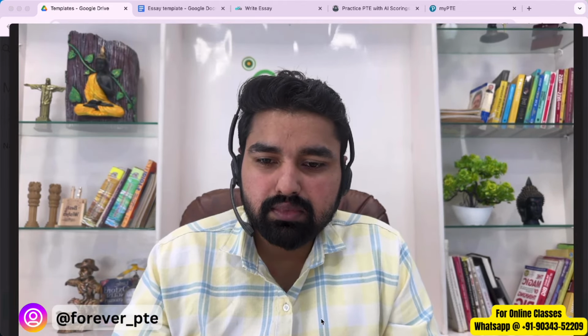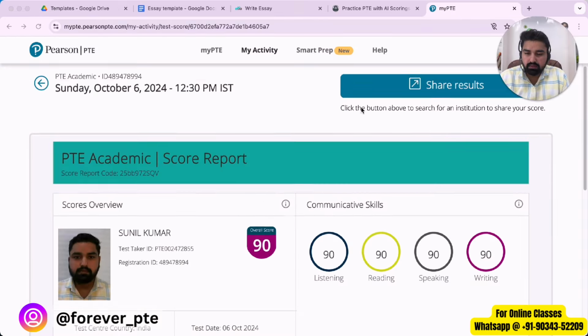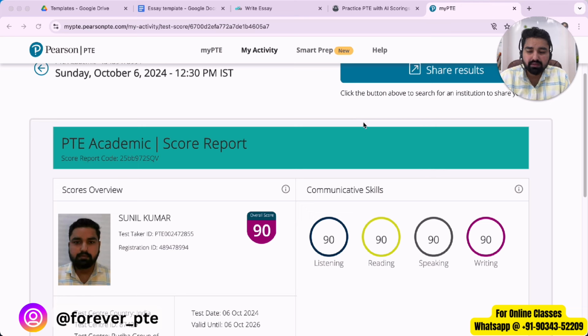And this is the same structure that I used in this exam. Yeah, let me just show you again. So this is the result. I used the exact same structure in this exam and I scored perfect 90 marks in writing and the remaining modules as well.